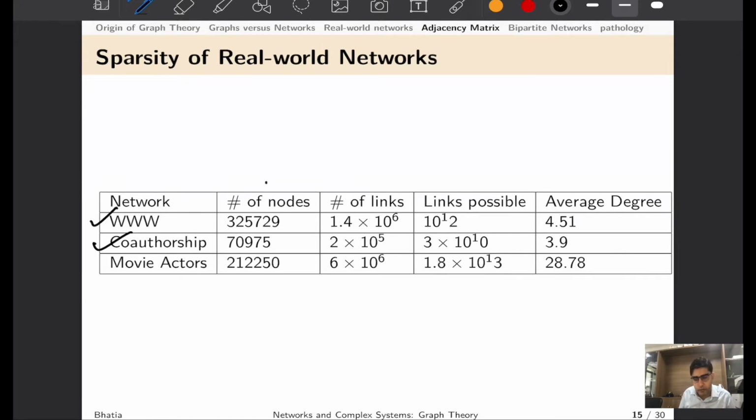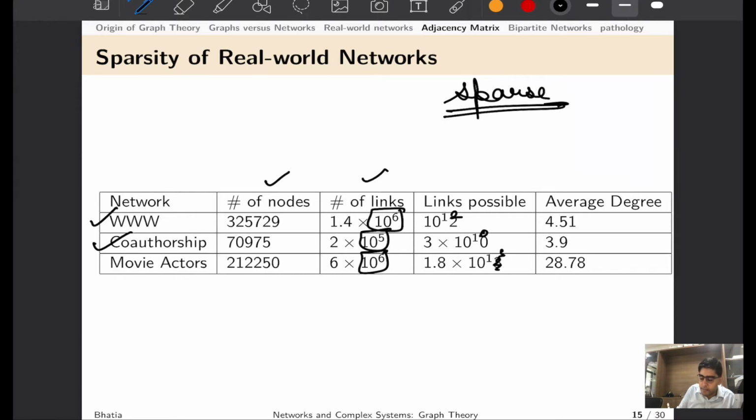However, the interesting point that we are going to derive here is that if you look at how many nodes are there, how many links are there, although these look like big numbers, right? Like 10 to the power 6, 10 to the power 5, 10 to the power 6, and this is 10 to the power 13, 10 to the power 10, and so on. The question that remains here is that these networks, despite such a large number of links that you see, are sparse. And this is one of the most important properties of real world systems. So we'll try to understand what this sparsity means.